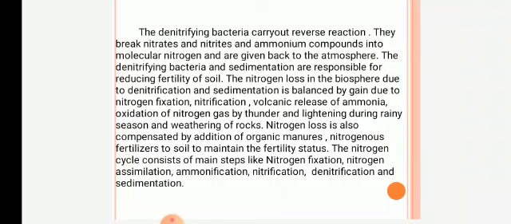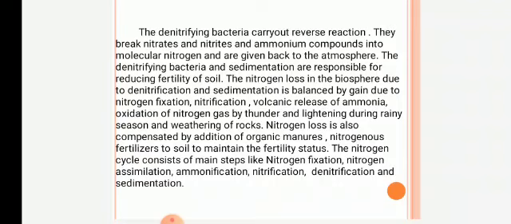It is balanced by different processes like nitrogen fixation, nitrification, volcanic release of ammonia, oxidation of nitrogen gas by thunder and lightning during the rainy season, and weathering of rocks. Through these processes, it gets balanced. Nitrogen loss is also compensated by the addition of organic manures and nitrogenous fertilizers to the soil to maintain the fertility status.